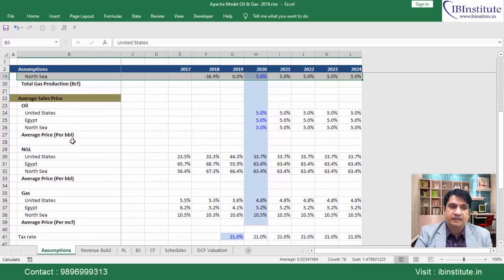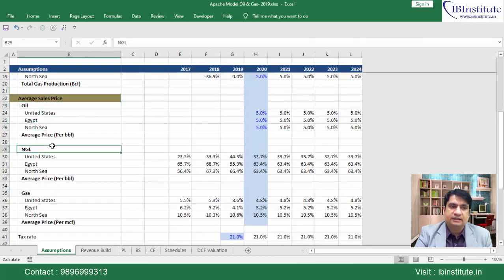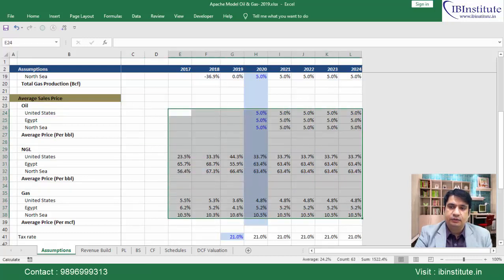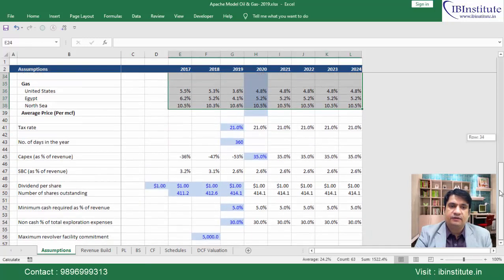Then we have the prices of oil, natural gas and natural gas liquid. These are the assumptions, because this is the assumption sheet. Then we have certain more assumptions like tax rate, number of days, capital expenditure, stock based compensation, dividend per share, number of shares outstanding, and various other assumptions for different items of the income statement and balance sheet.